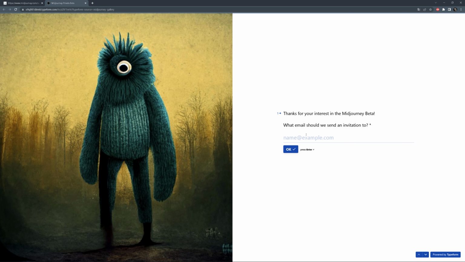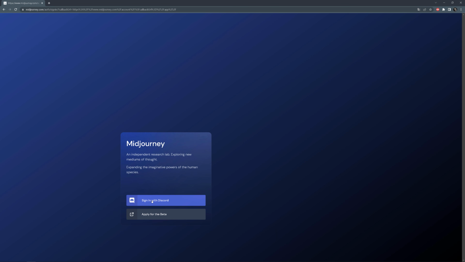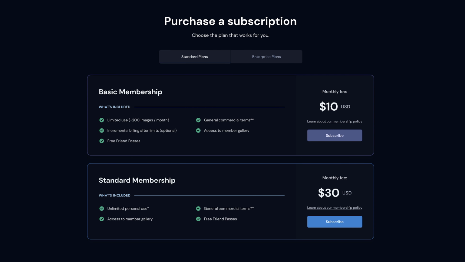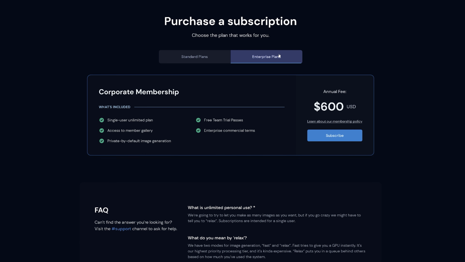From what I heard, it is quite a long process and people wait even more than a month and still are not invited. However, there is another way and this is the one I used, signing in with Discord. To be able to do this, someone who is already using the beta needs to generate an invite code for you. And here, I would like to thank Adrian from Blank Canvas for generating the code for me. Thanks to him, I had the chance to play around with this impressive tool. You can create a couple of images for free, or you can choose one of the subscriptions depending on your needs.